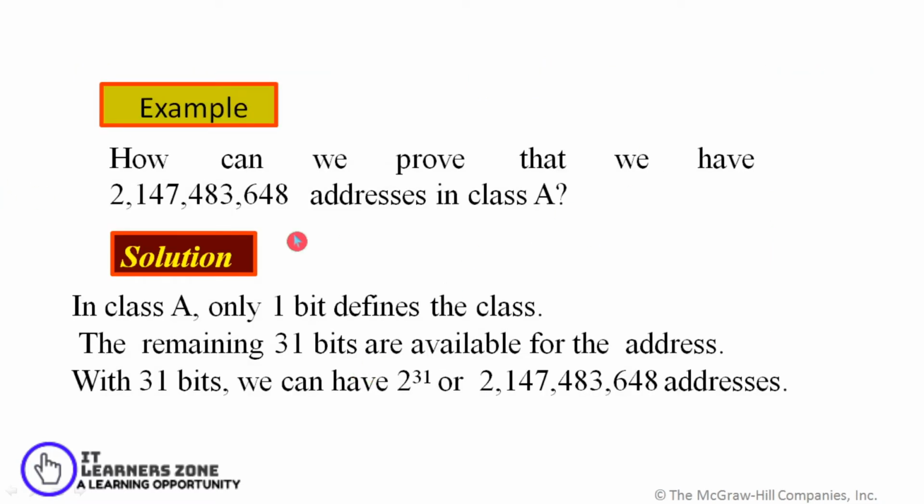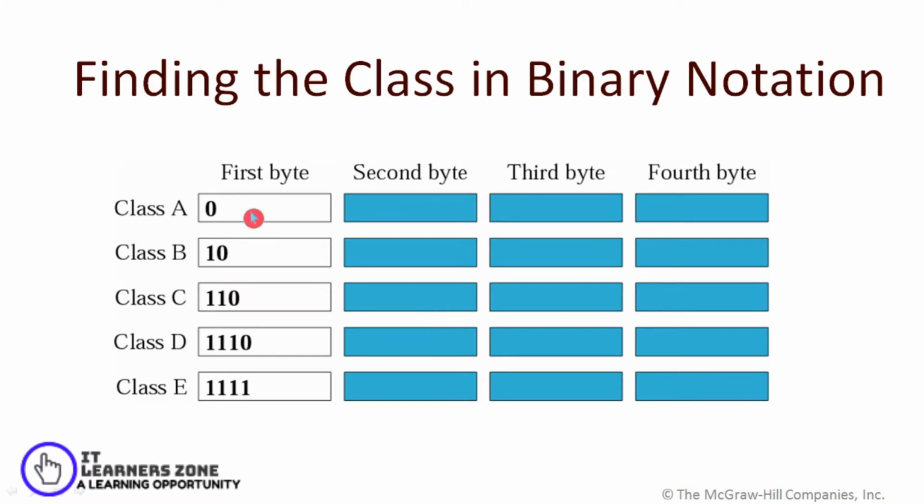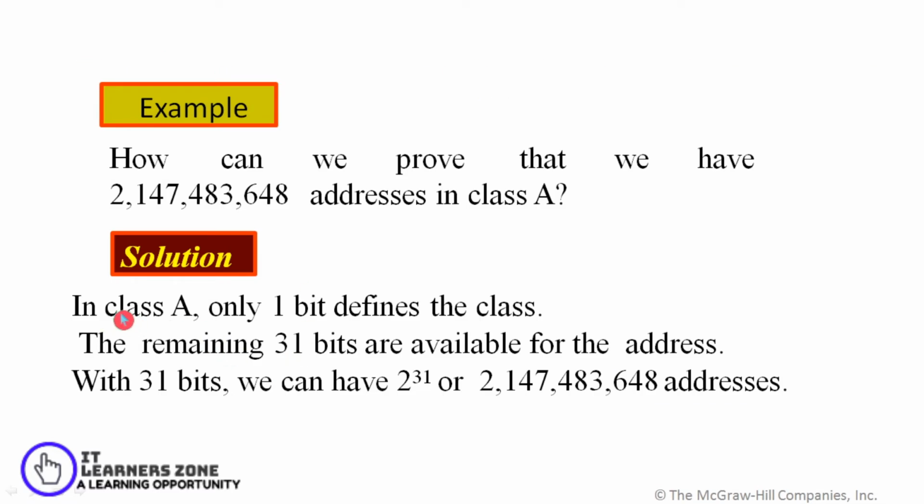So when you want to find the number of addresses in class A, it is 2147483648. How will I prove that? As we have already seen, class A uses just one bit, which is 0, to define the class.